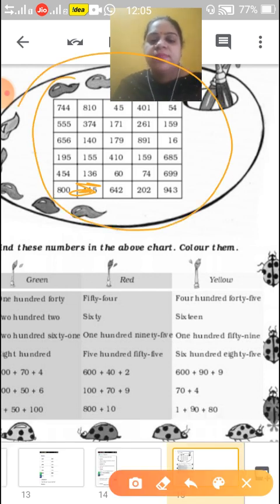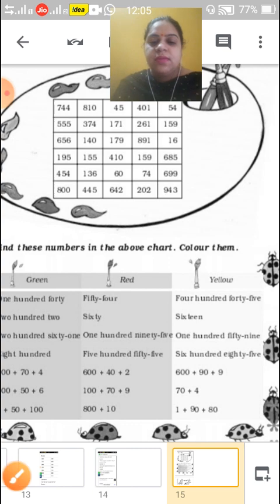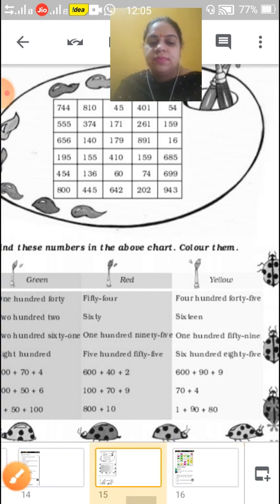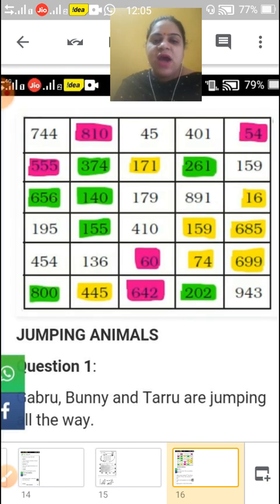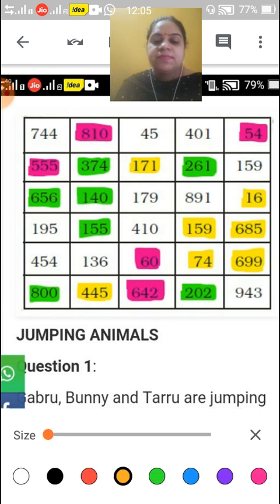Okay children, now let's have a look. Like this you have to do. This is your green color, green number colors, and this is your yellow. So children, this is your red color.